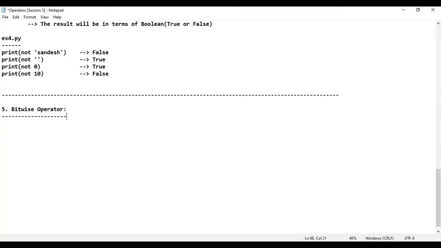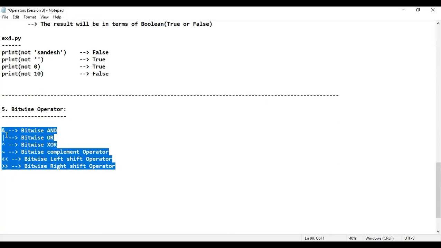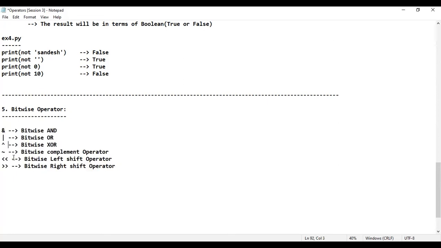Now bitwise operator is very important. Okay sir, how many bitwise operators are there, sir? There are totally 6 bitwise operators. Sir, which are those, sir? Like this here: bitwise AND, bitwise OR, this is the symbol. Bitwise XOR, bitwise complement operator, see here, this symbol. Bitwise left shift operator, bitwise right shift operator. Totally there are 6 bitwise operators in Python. These are the symbols that will be used.